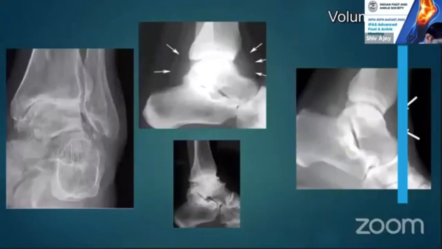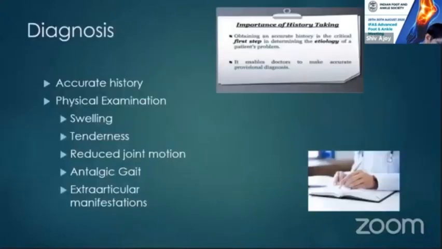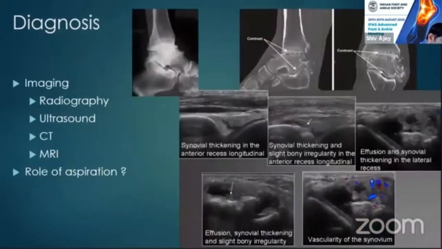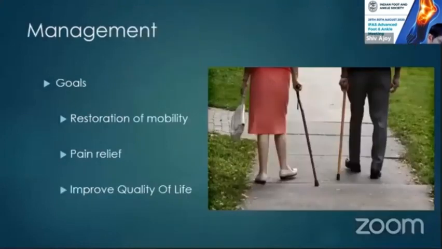These are a few X-rays of the arthritis. Diagnosis is mainly through accurate history and physical examination: look for swelling, tenderness of the joint line, range of motion which will be very much reduced, painful walk, and extra-articular manifestations such as nodes. Imaging: X-ray is very, very common. Next comes ultrasound, if there is a soft tissue manifestation. CT and MRI; the role of aspiration is still debated.